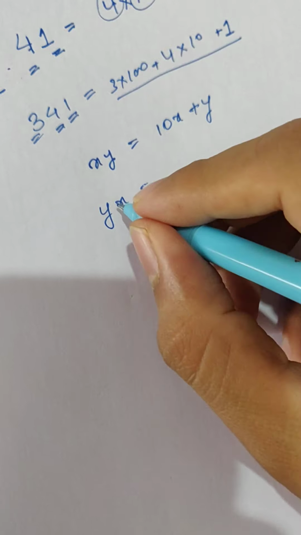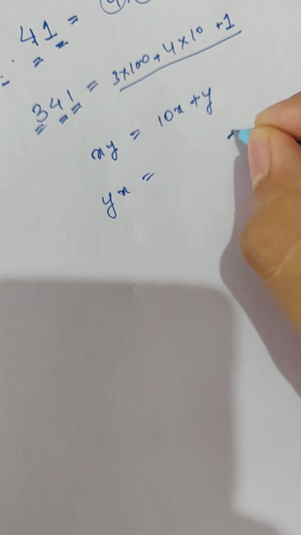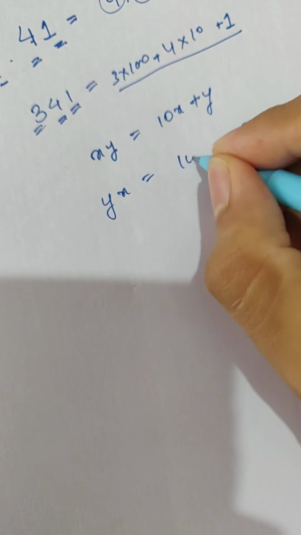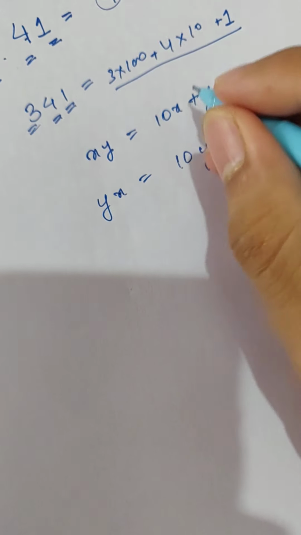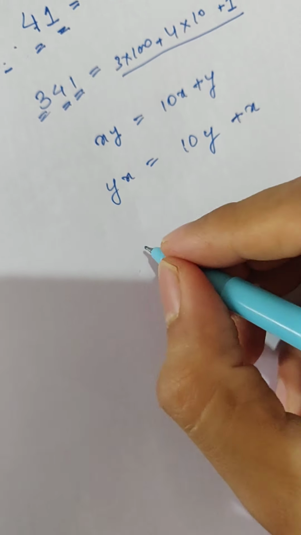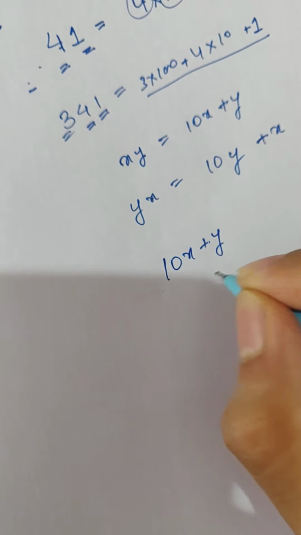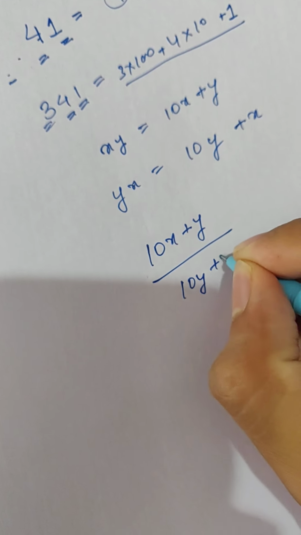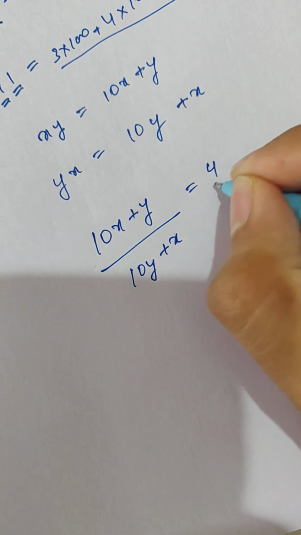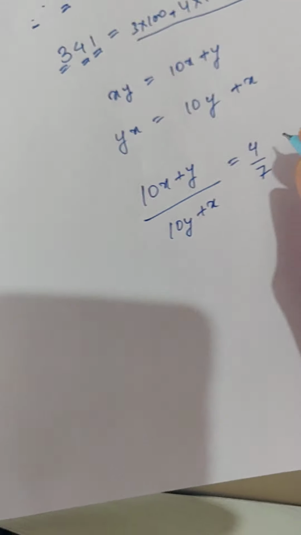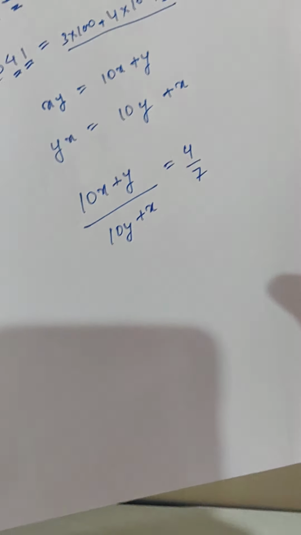Now yx can be written with ones digit x and tens digit y, so 10y plus x. Now the ratio of such numbers, (10x plus y) by (10y plus x), is equal to 4:7. This is given. Now we have to find how many pairs of x and y are possible.